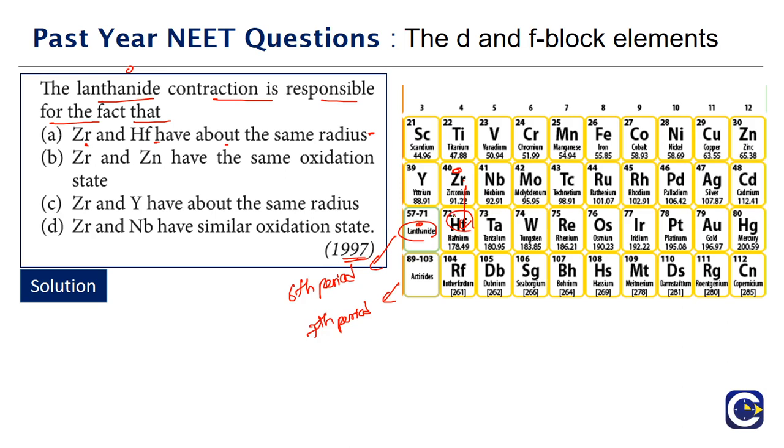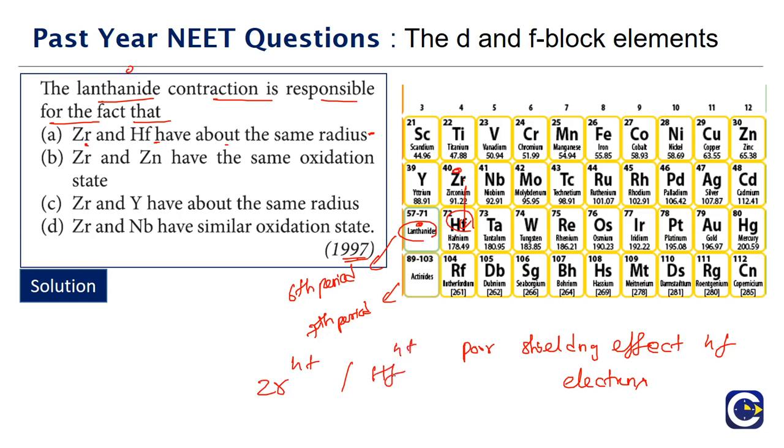But because of the lanthanoid contraction, which is a result of the poor shielding effect of the 4f electrons, zirconium and hafnium will have almost similar size. Not only that, the zirconium ion, generally a plus 4 ion, and the hafnium ion also have almost similar sizes.